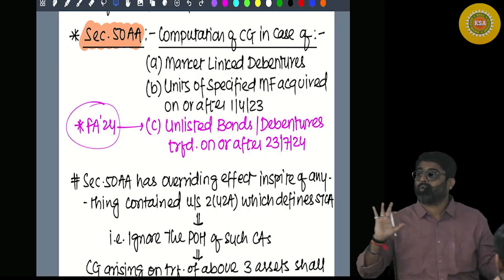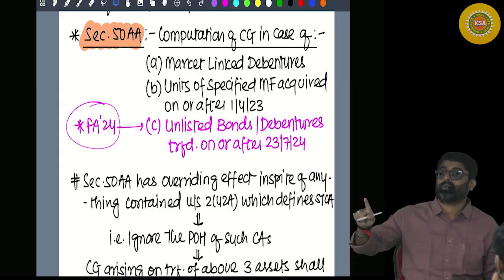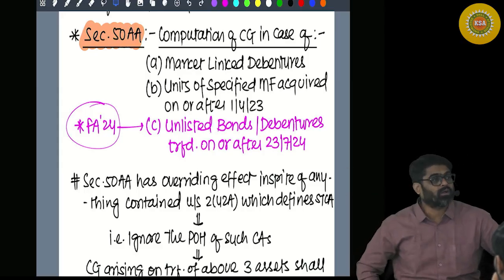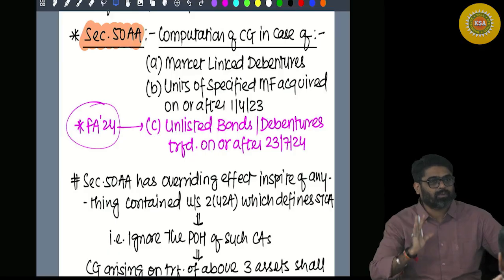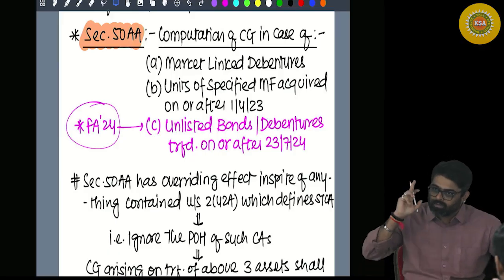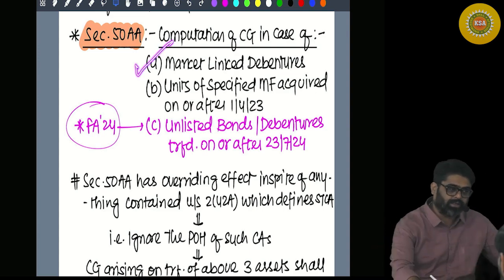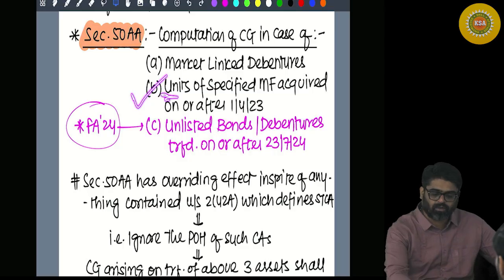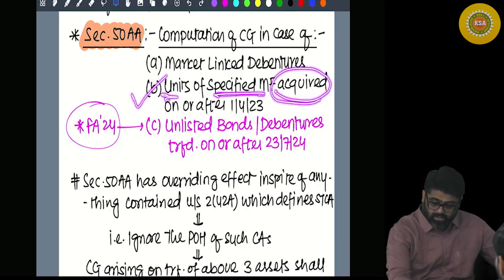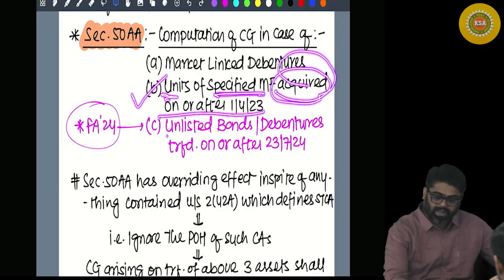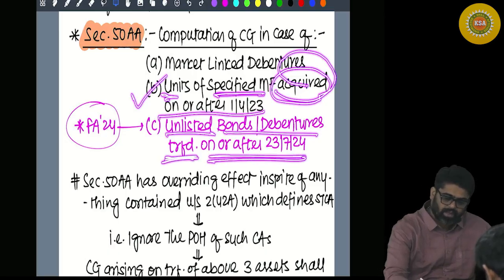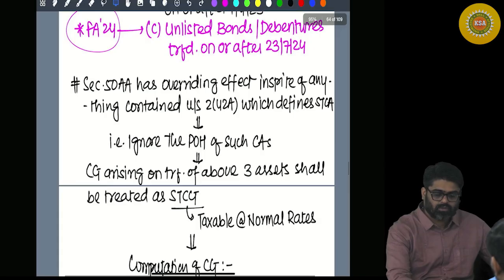Now whatever gain or loss will arise will always be short term, and any short term capital gain which is not covered by 111A is taxable at normal rates, and normal rates can go up to 30% also. Getting my point? So one asset, market linked debentures. Second asset, units of specified mutual fund acquired on or after the specified date, and any unlisted bonds or debentures which are transferred on or after the specified date. Any of these three assets will be covered by 50AA, and it has overriding effect.